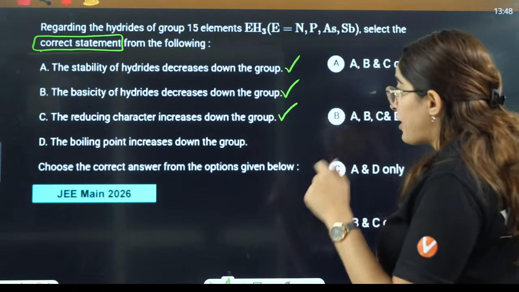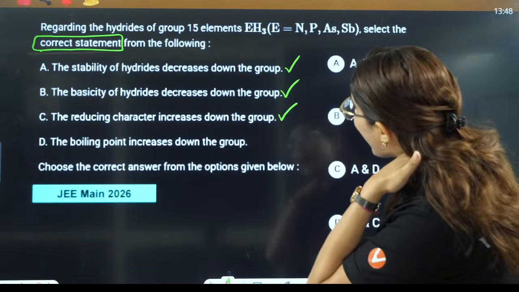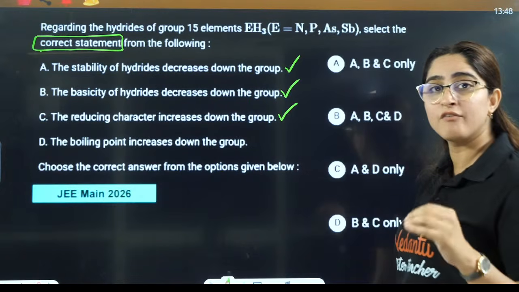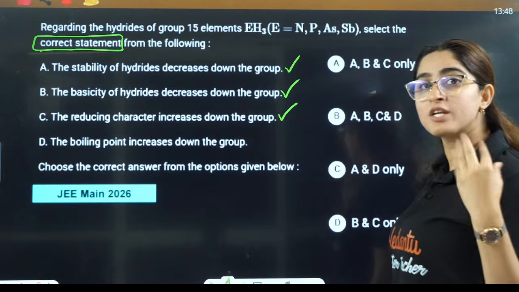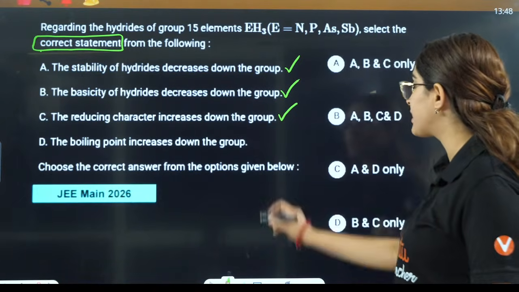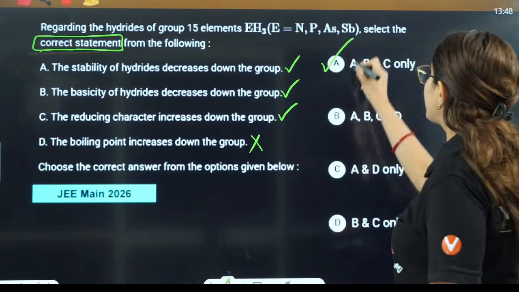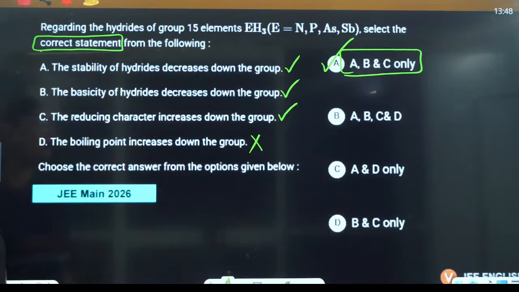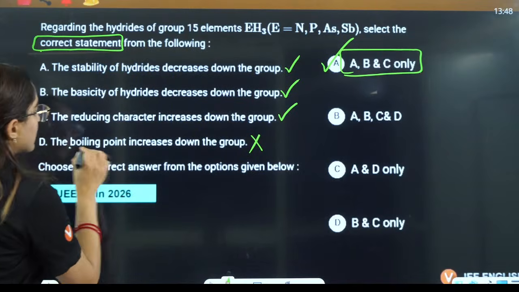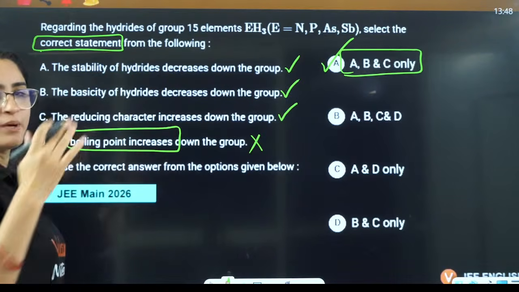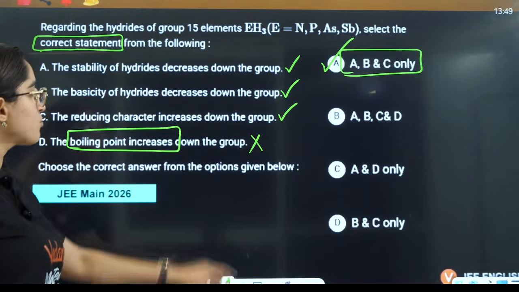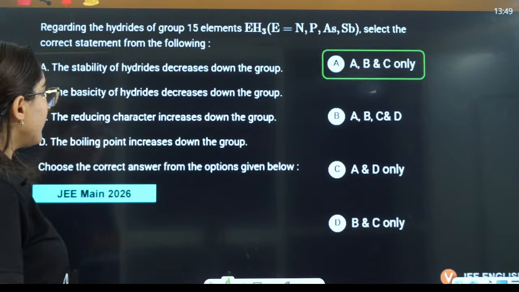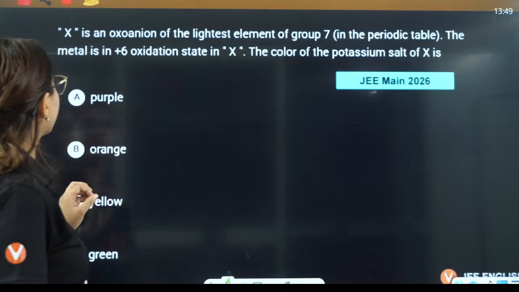Boiling point increases down the group for hydrides of... Nitrogen, no, it does not have a simple rule. Nitrogen has an exception, right? So that is why this is not correct. So the answer will be A, B, C are the correct statements here, right? D is not the correct statement. Boiling point does not have a simple trend, because of the hydrogen bonding of ammonia the trend shifts here, right? So that is why answer D will be the incorrect one.